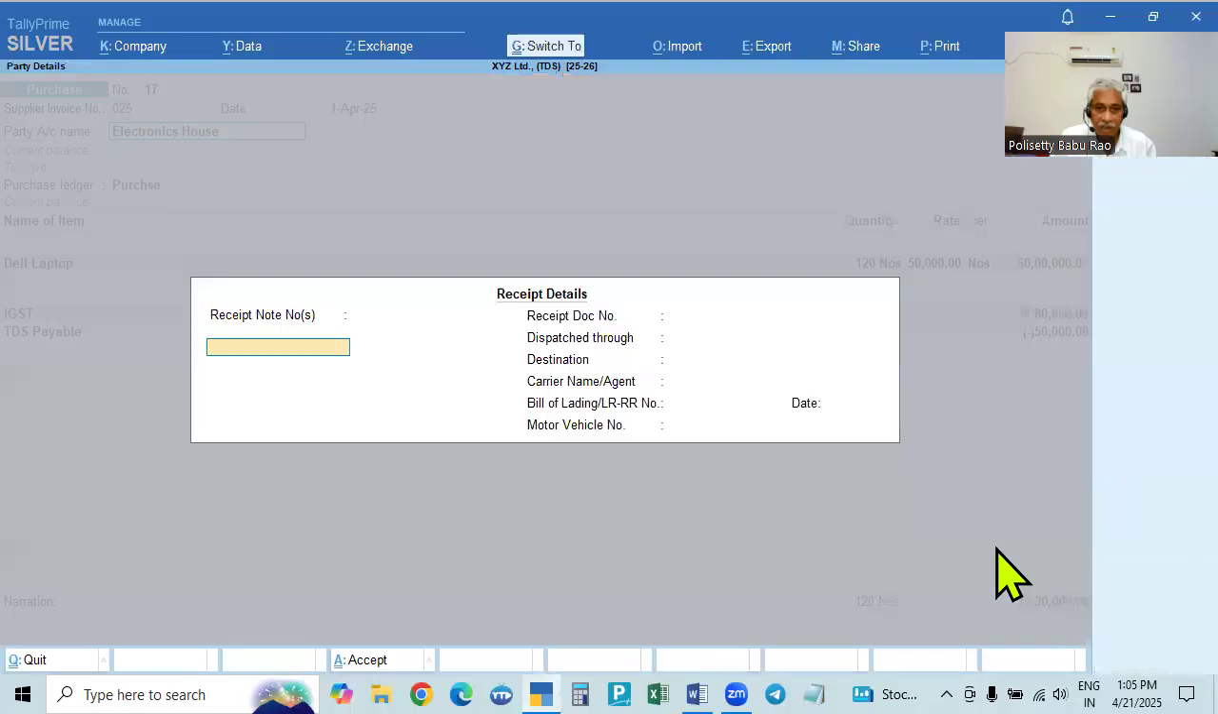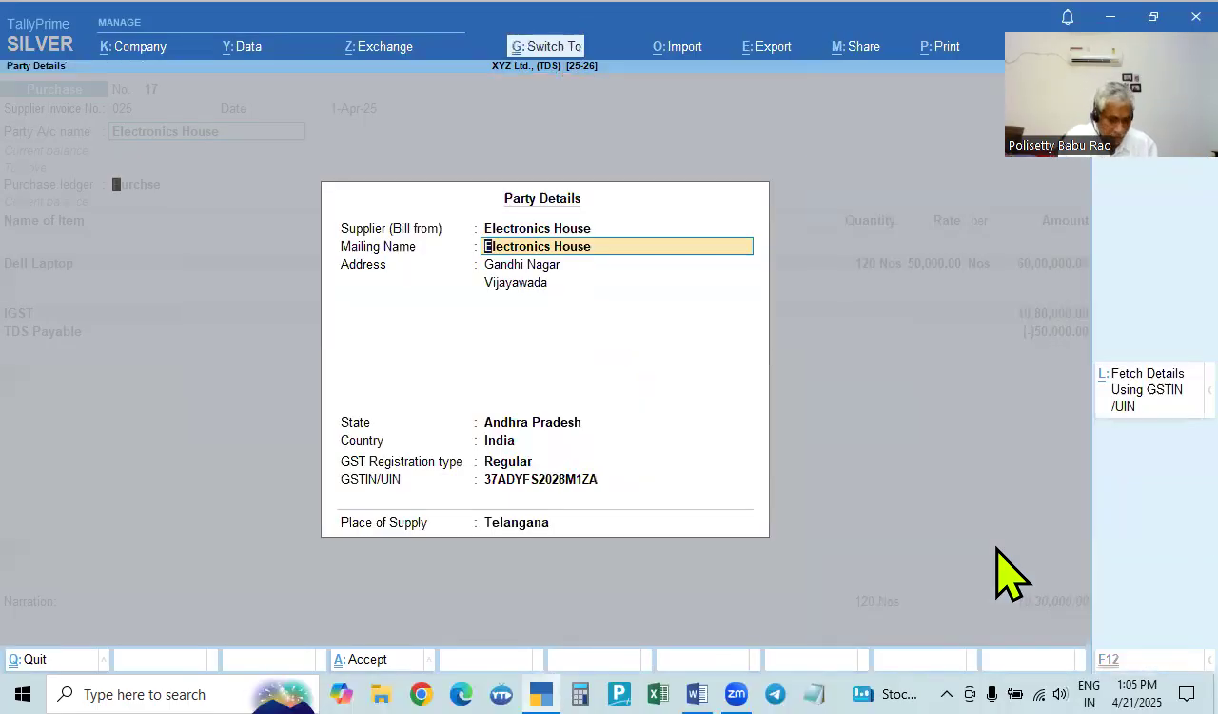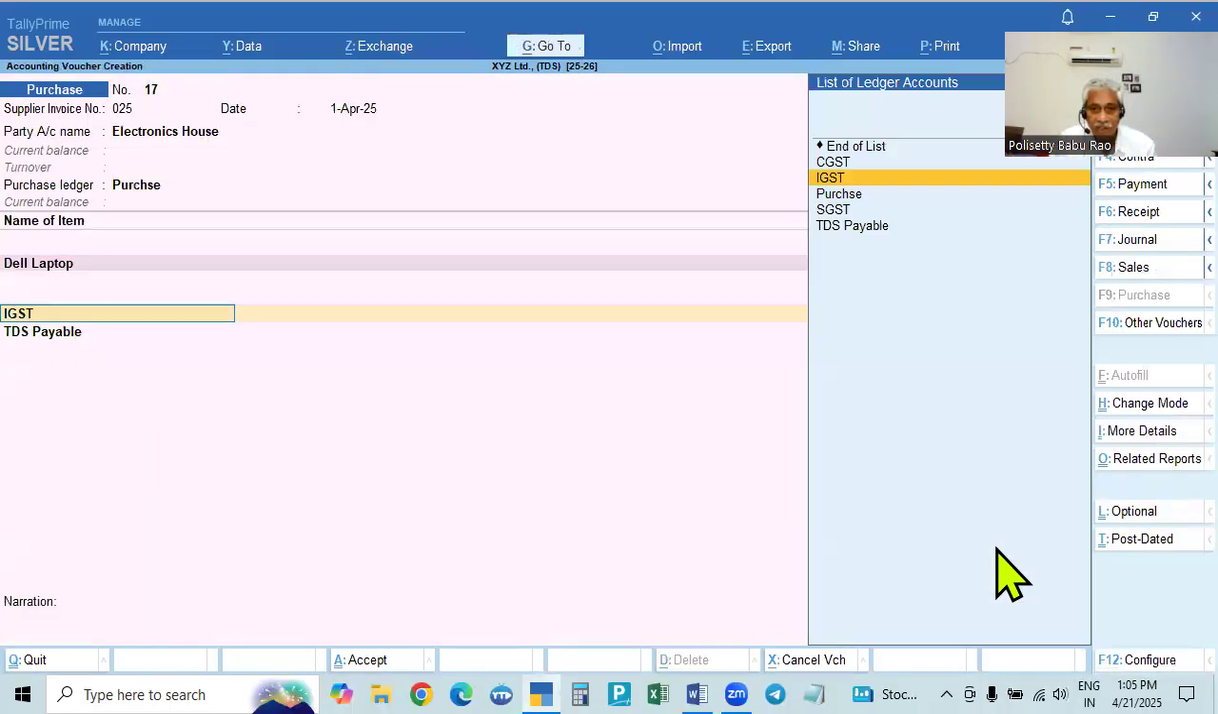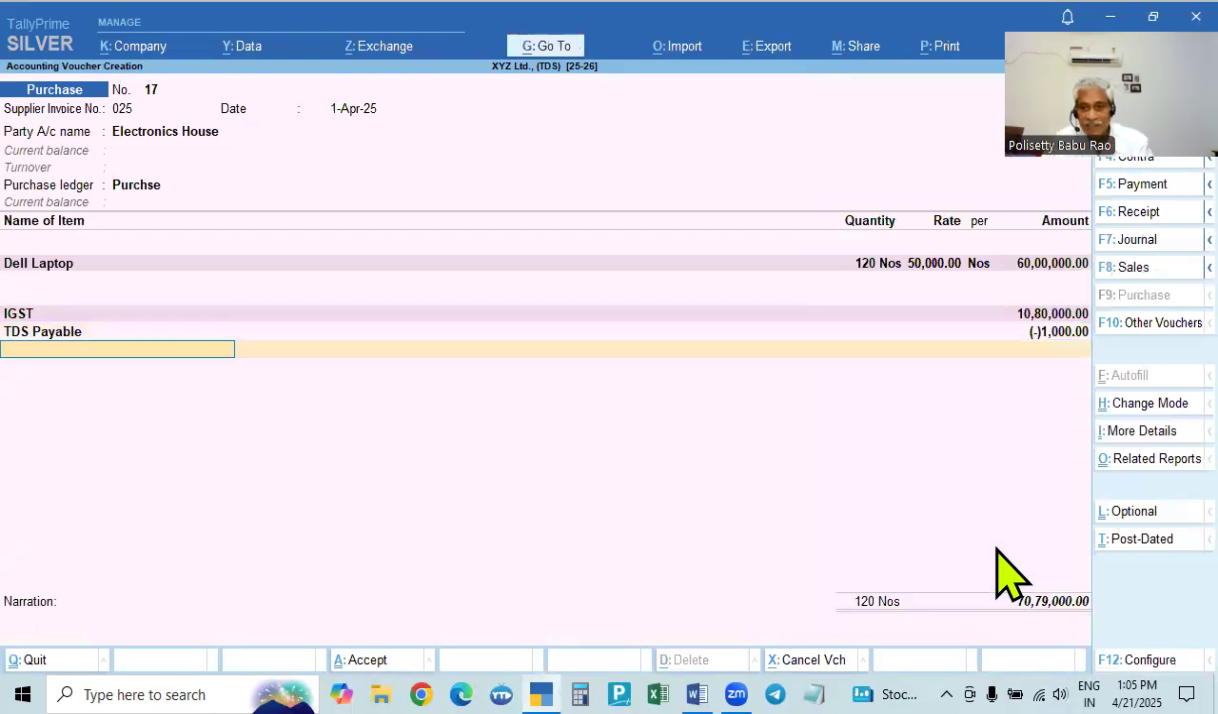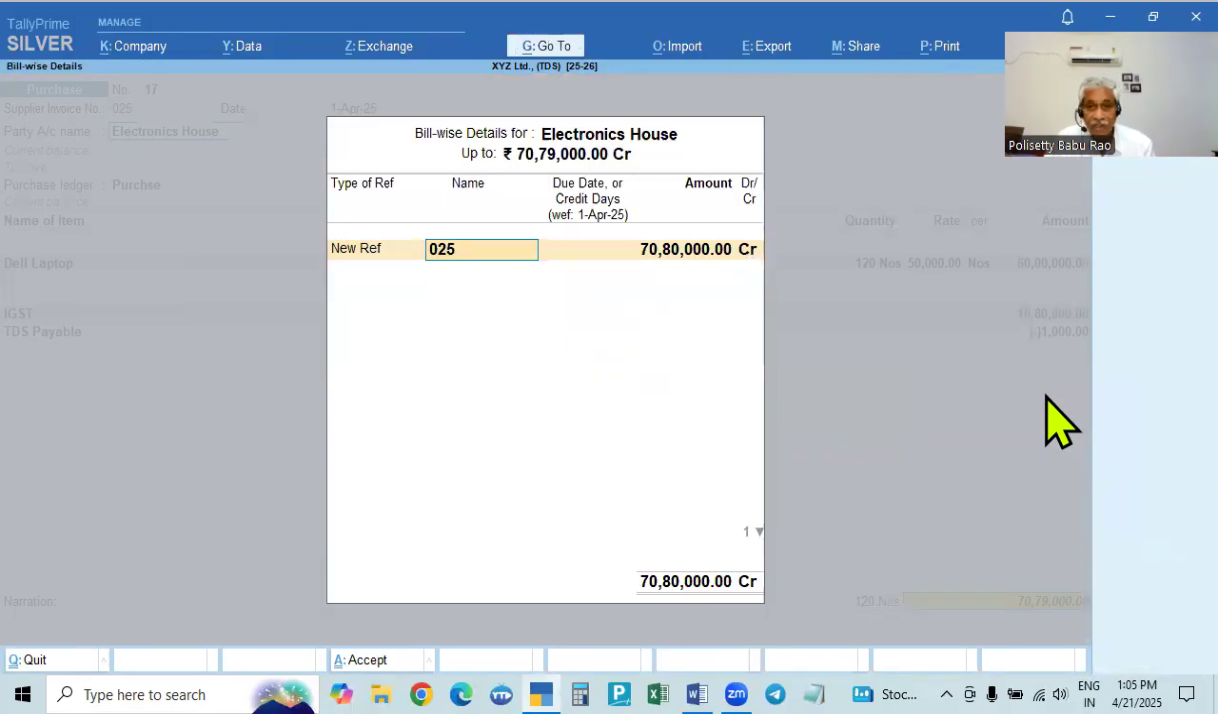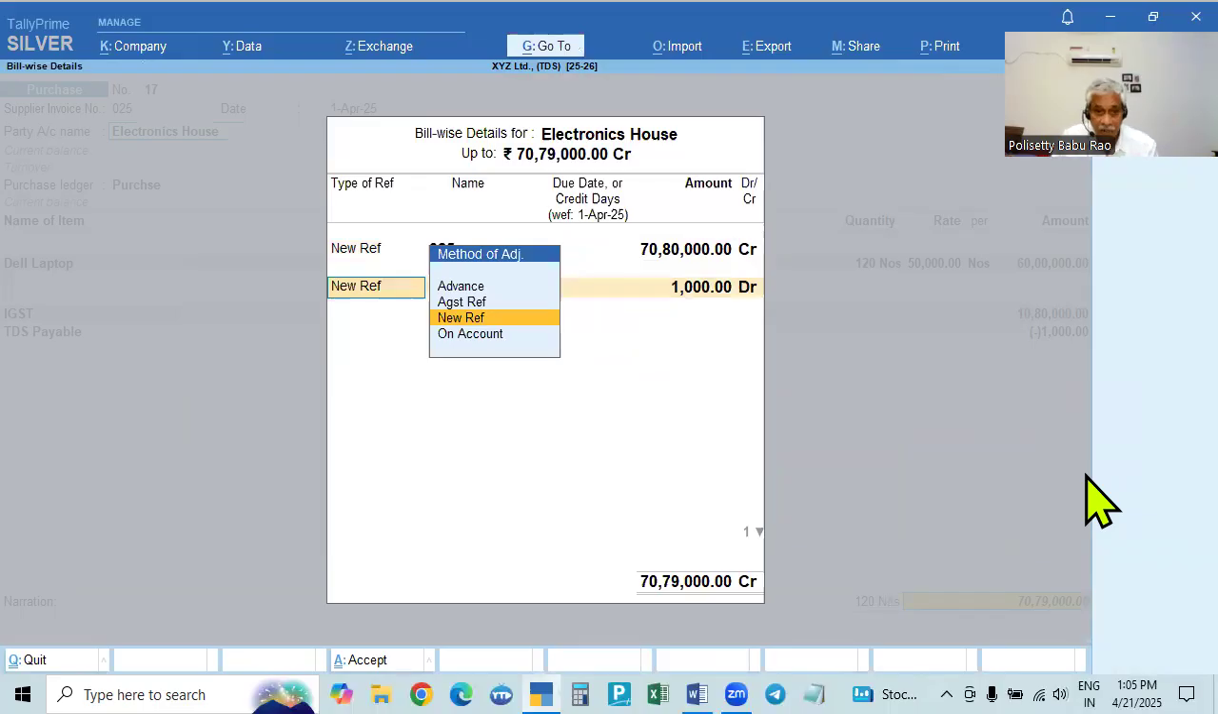Okay, if you give this, the PAN card is gone. Now if you calculate and enter, 1% will be deducted. See, 0.1% is 1,000. Okay, and accept new reference. The total amount will be shown, the credit payable amount, and then the deducted amount will be shown next.